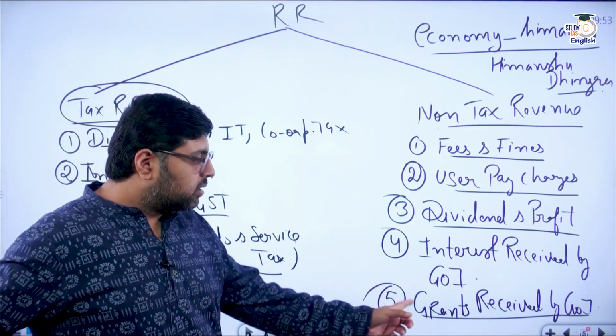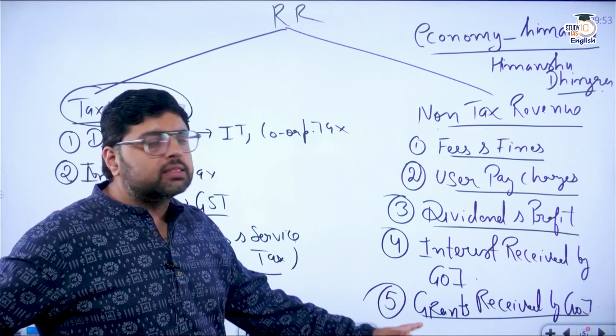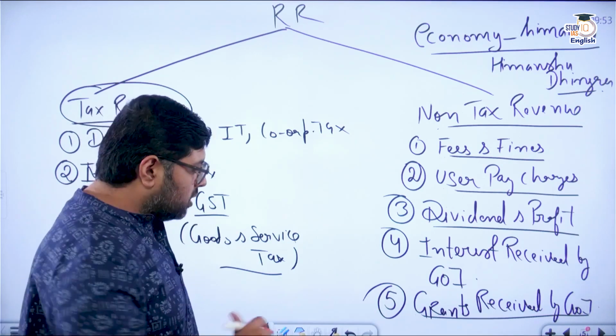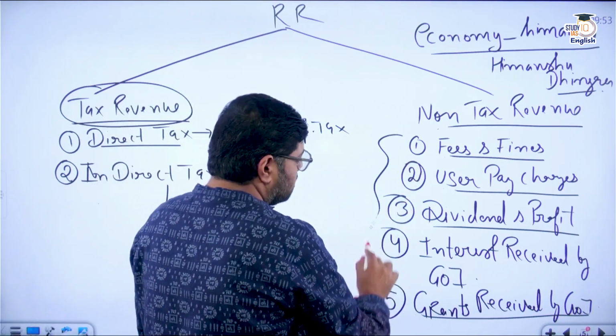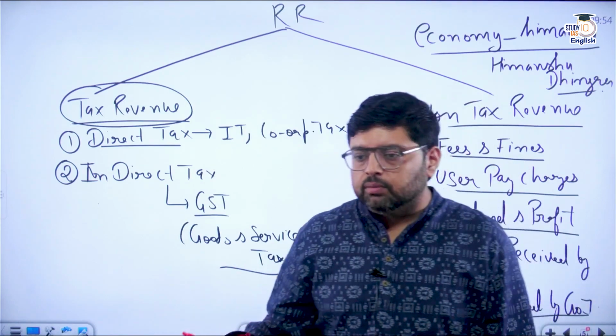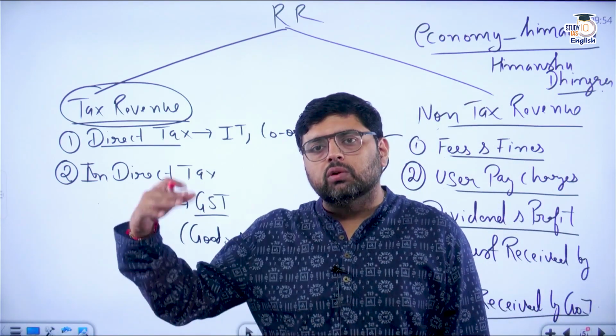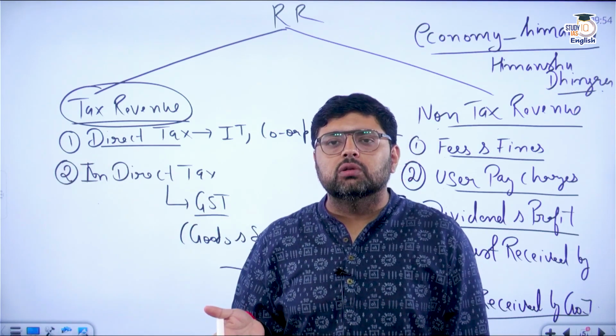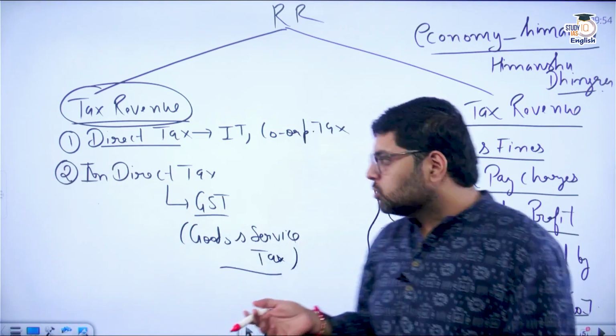But provided here the government has to specify that the grant is not going to become a part of the Consolidated Fund of India. Clear? Whatever grants the government receives from anywhere, whether the public or citizens or any foreign country, for example if the USA gives grants to the government of India, that will become a part of non-tax revenue.